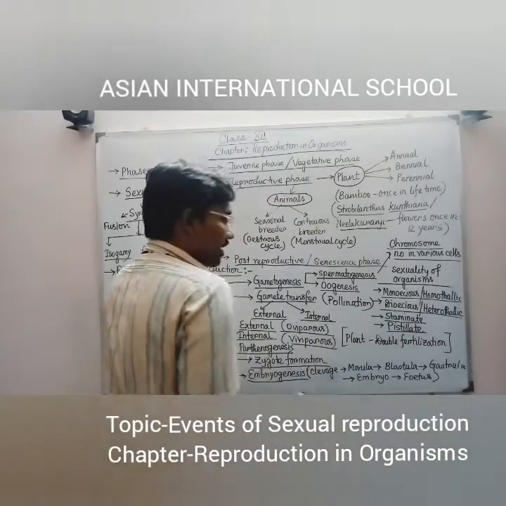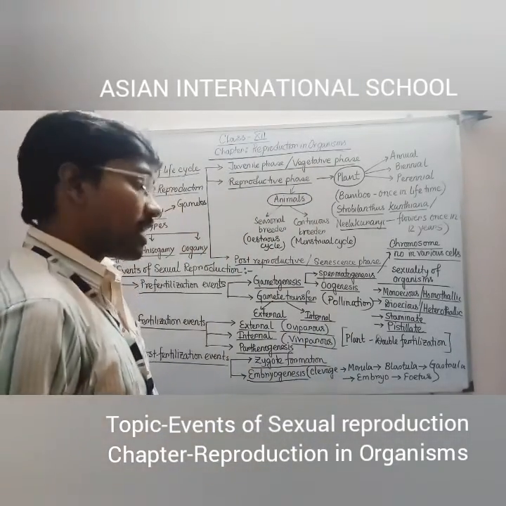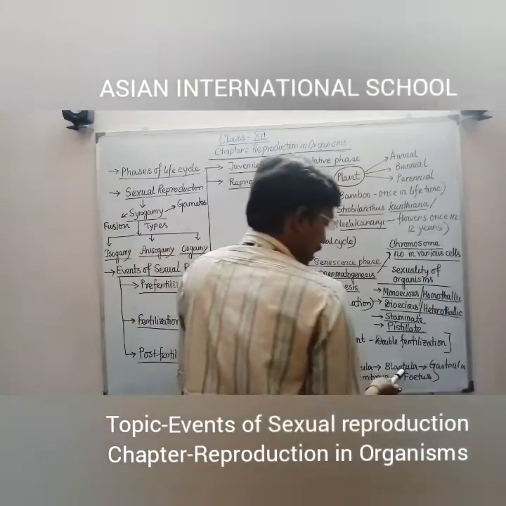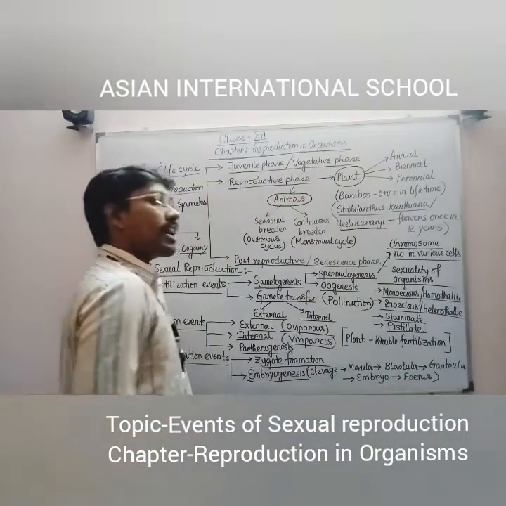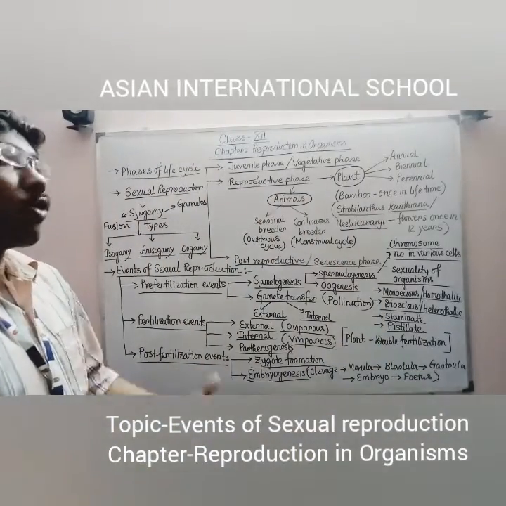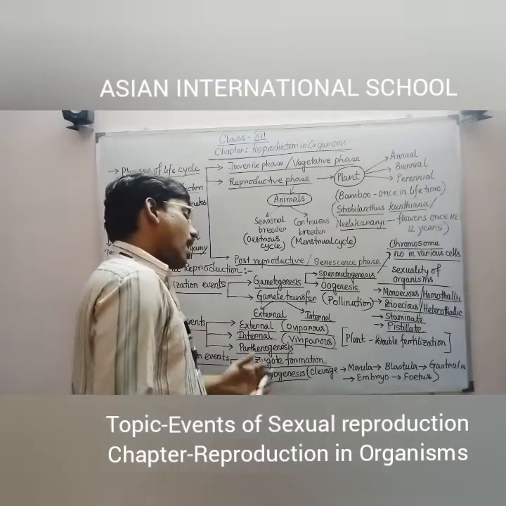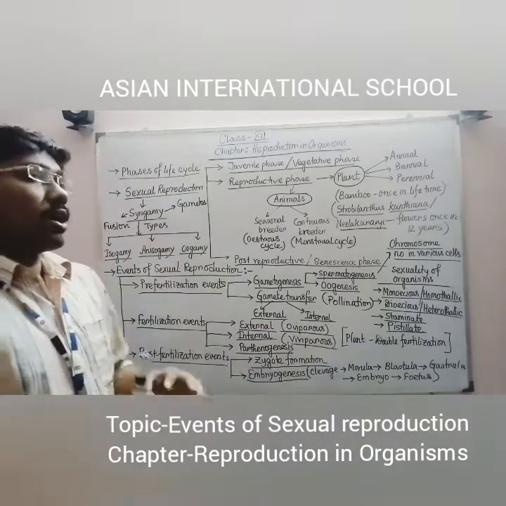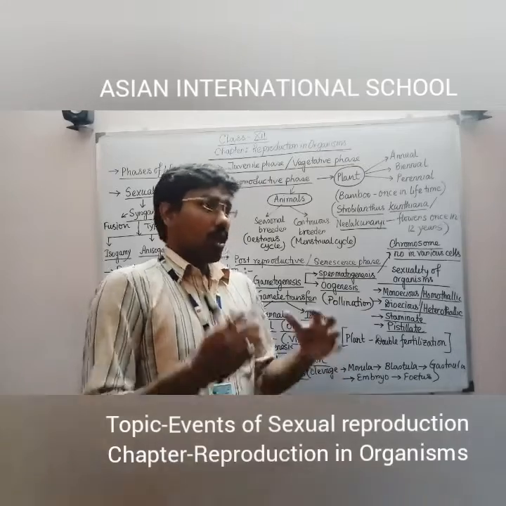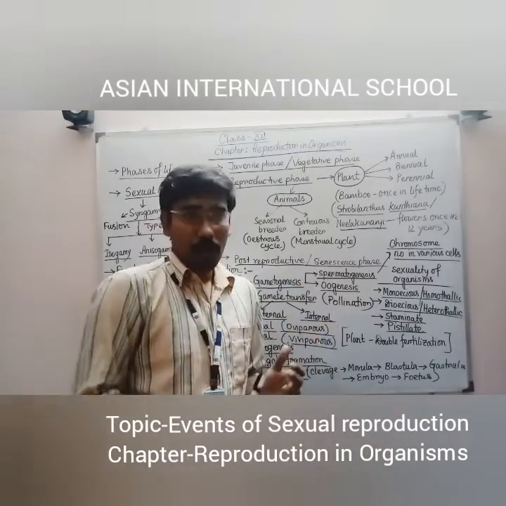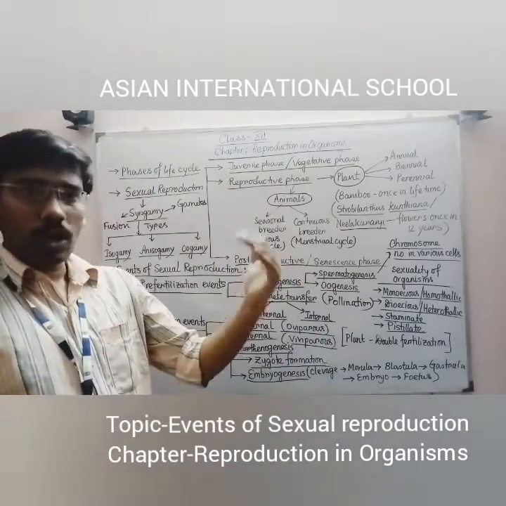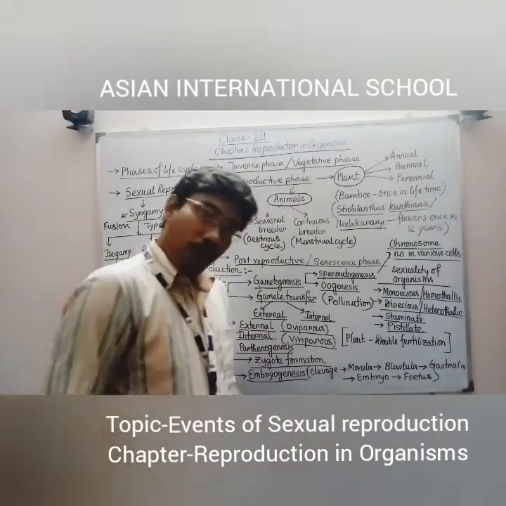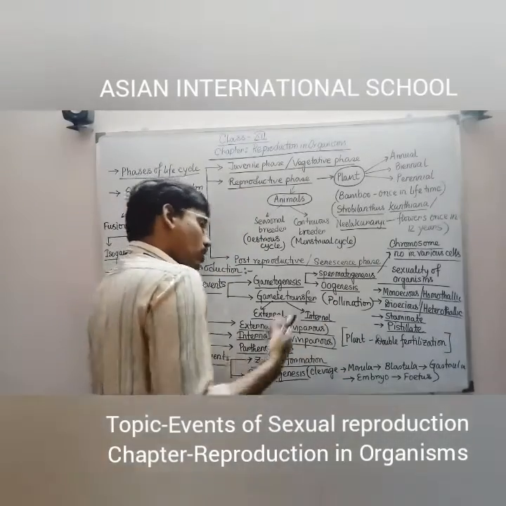After that, when it develops further into the 32 to 64 cell stage, it is known as blastula, and then it divides more and forms a more developed structure, that is gastrula. From the gastrula, the different germ layers like ectoderm, mesoderm and endoderm form.